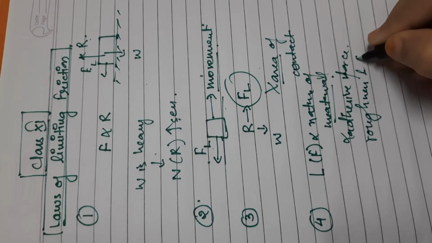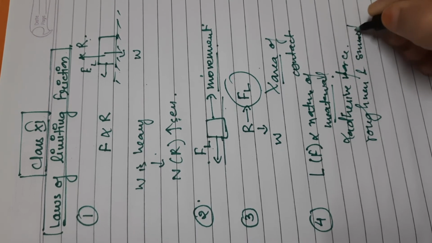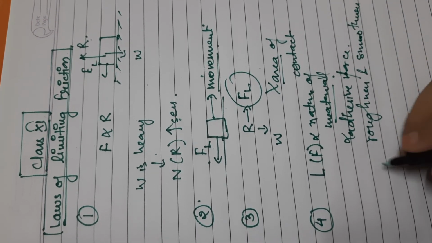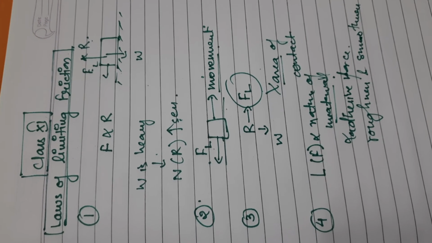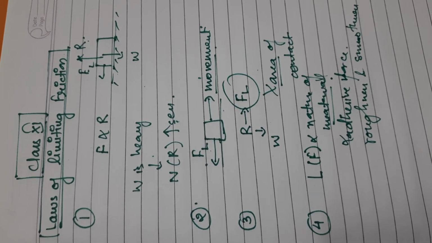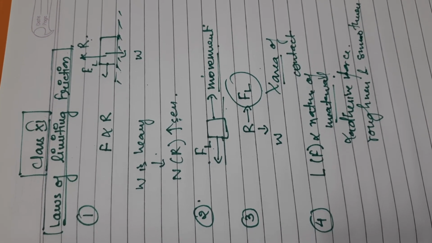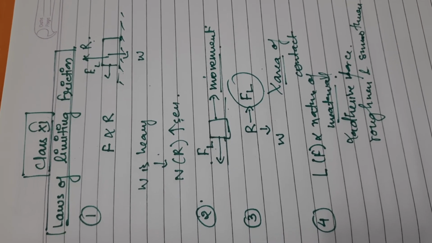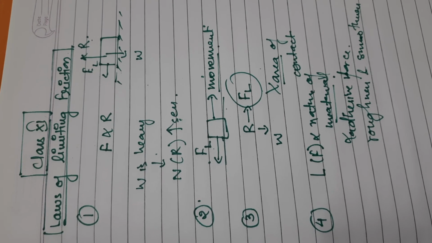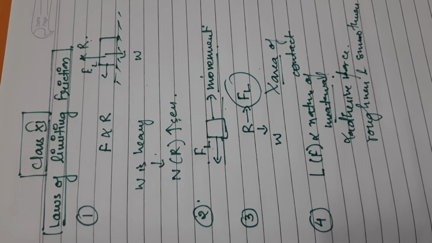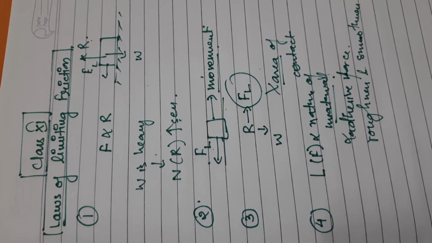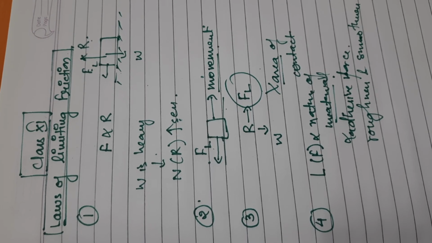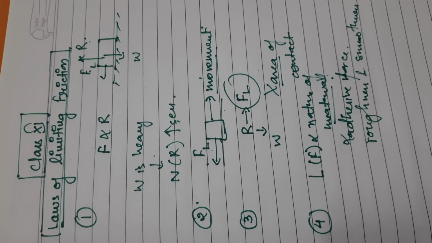The second thing on which limiting friction depends is roughness and smoothness, that is, how rough or how smooth the object is. If the object is smooth, our limiting friction will be less, and if the object is rough, the limiting friction works accordingly. So it depends on the nature of the material of the bodies in contact and the roughness or smoothness of the surface. That's all about the laws of limiting friction.